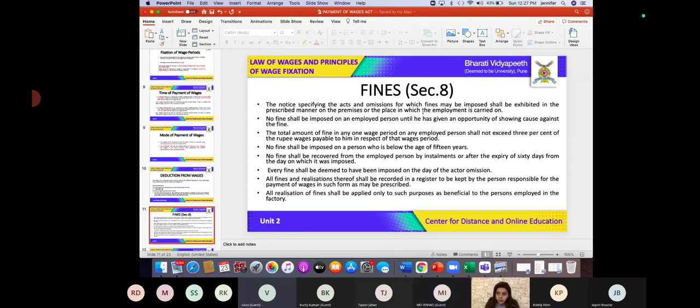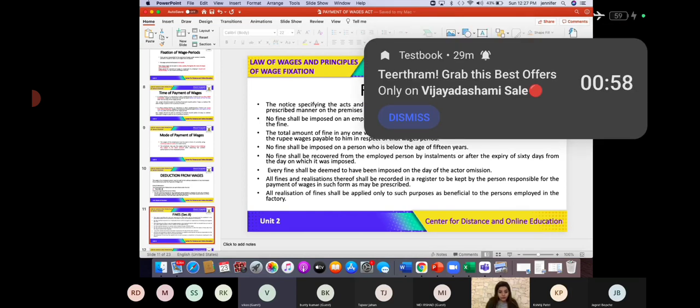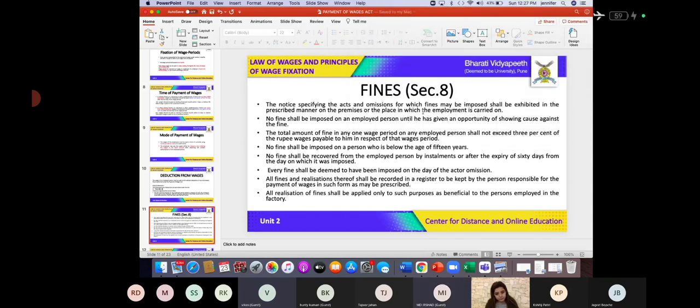So what is the maximum time for the payment of fine? 60 days. So the employer has a right to recover the fine, and has a time of 60 days to recover the fine from the employee. This is the time frame within which the employer can recover the fine. Is this clear?